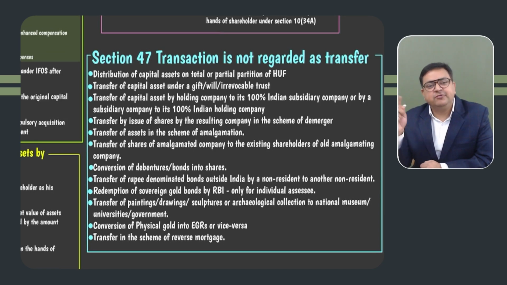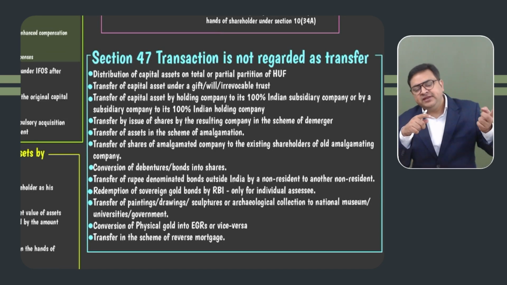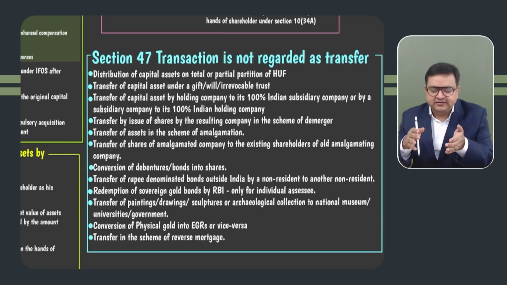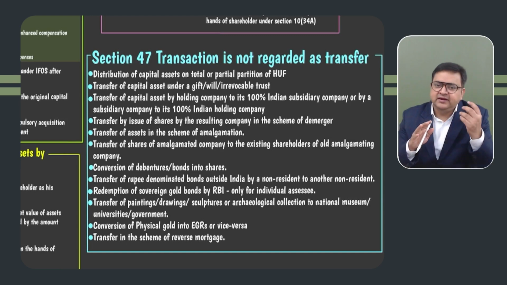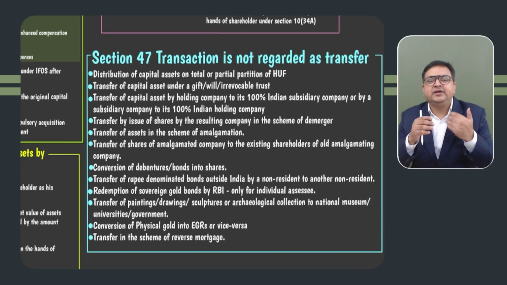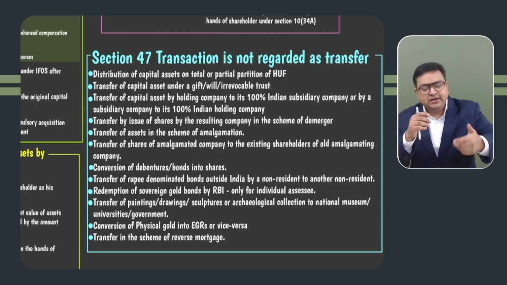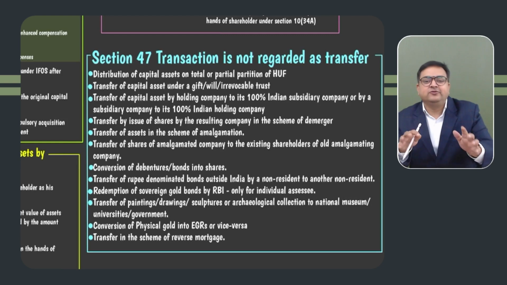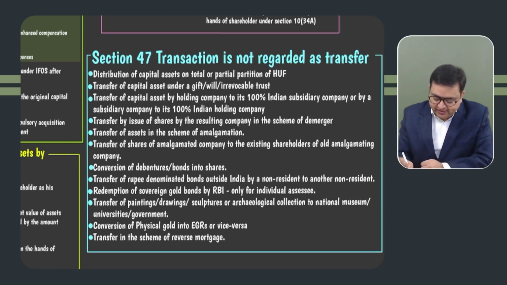But whenever this person would be selling it, will the previous owner concept be there? No. Why? Because whenever he received it, it had already become taxable. Now there is no concept of previous owner. Previous owner concept arises only and only when there was no tax implication when the asset was transferred, right? So there was no tax implication either in the hands of transferor or in the hands of receiver. So let's say if we give to a relative, then previous owner concept will arise. But if we give this gift to a non-relative, previous owner concept will not arise. Got it?